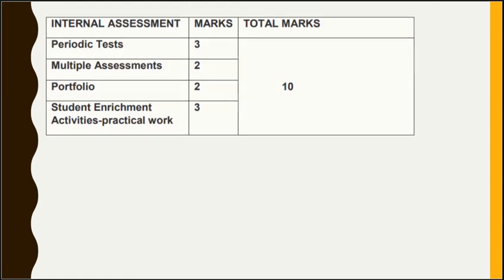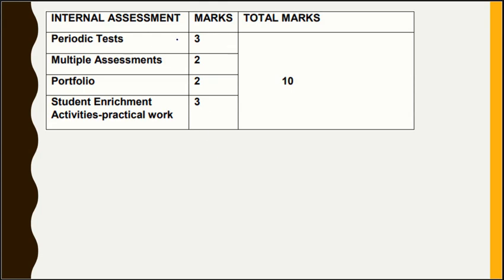Now children, coming to the internal assessment: you have a periodic test for 3 marks, multiple assessment for 2 marks, portfolio maintenance for 2 marks, and subject enrichment activities or practical work for 3 marks. So 10 marks will be awarded for internal assessment.